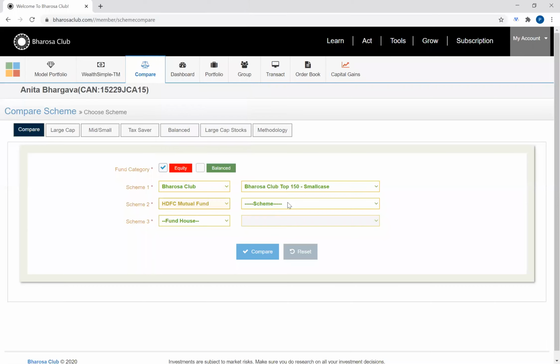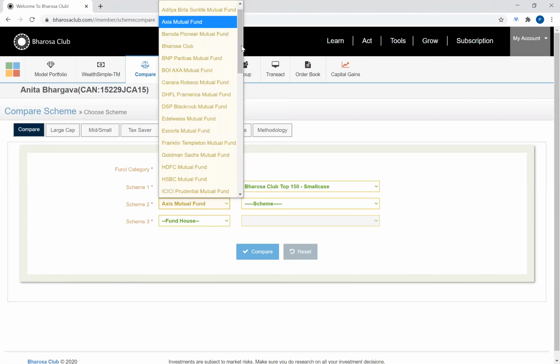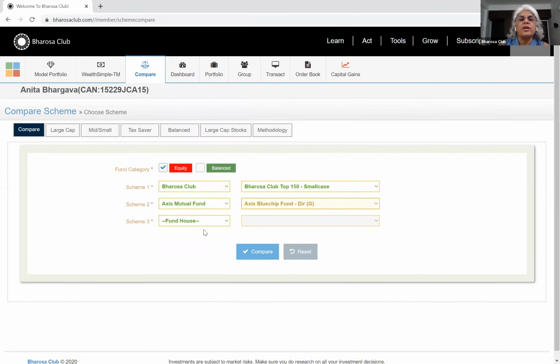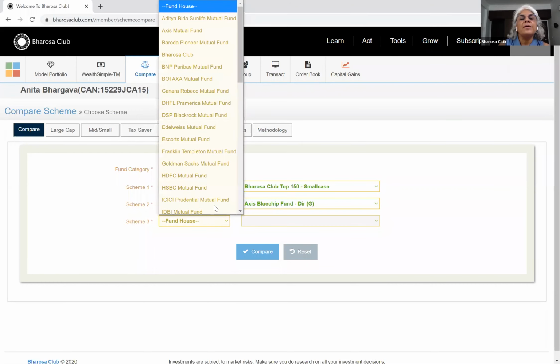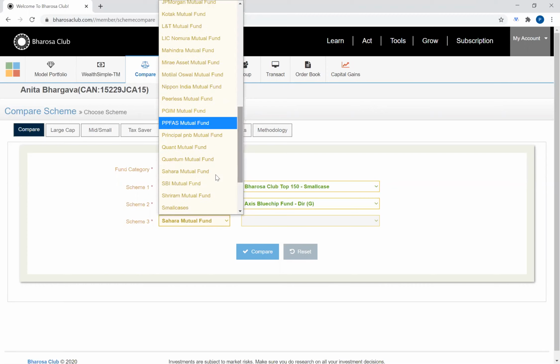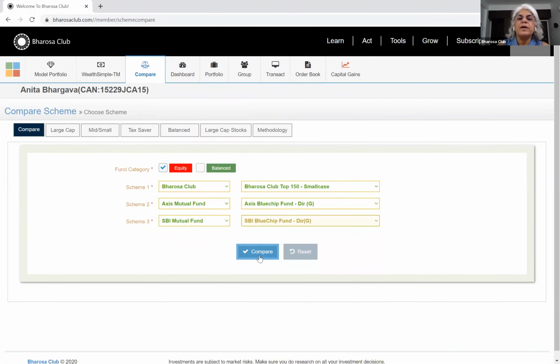Open it if you want to get to Axis. Okay, go up one more. Okay, great. So Axis Blue Chip, which is in our model portfolio for mutual funds, and let's take SBI Blue Chip, because a lot of people seem to love SBI.